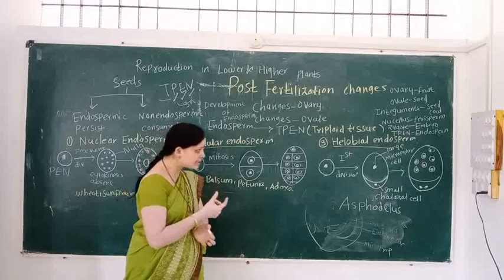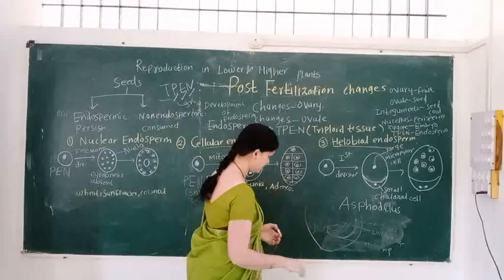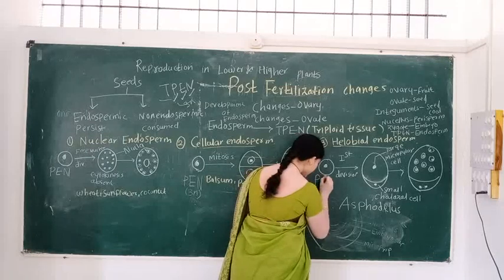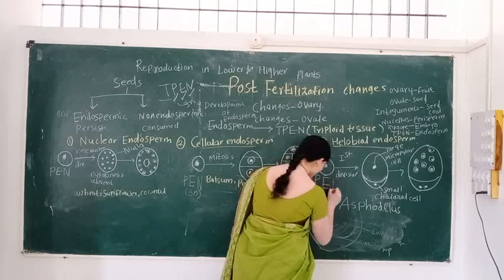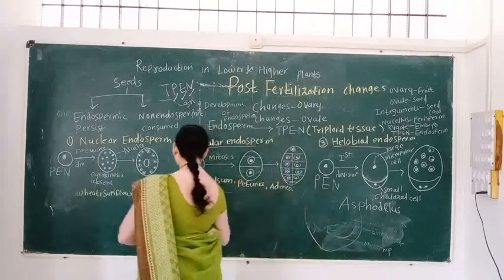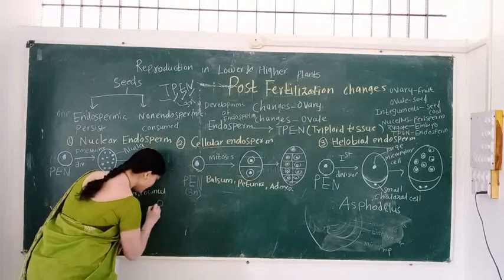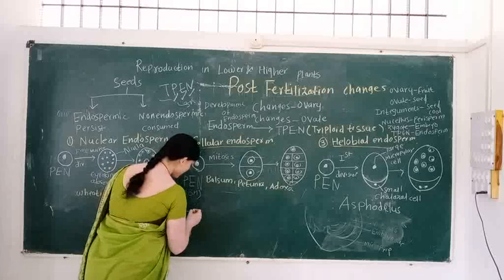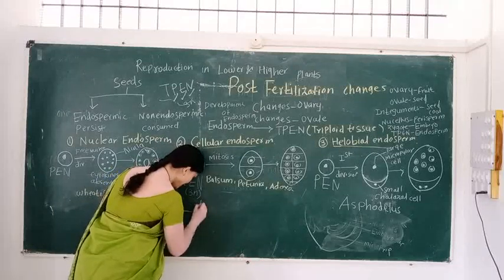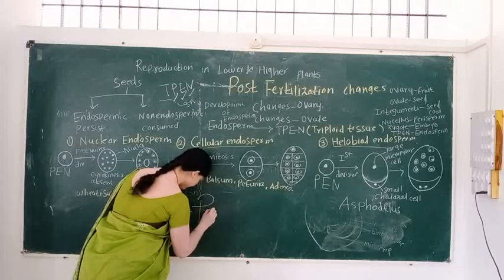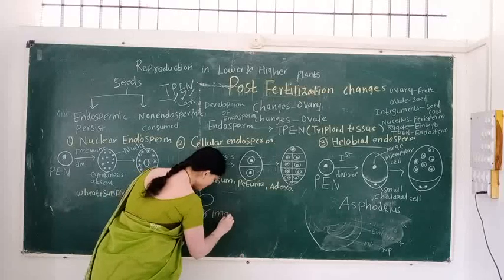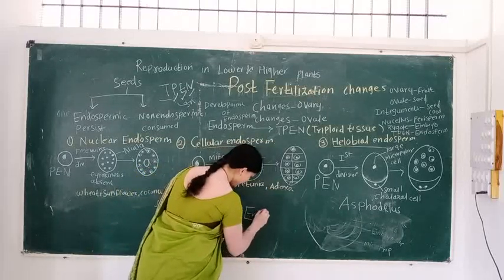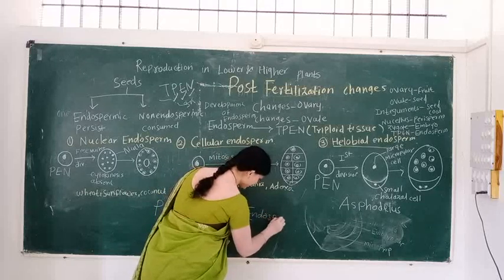In this type of development, first the PEN. We again repeat this point: PEN means primary endosperm nucleus.